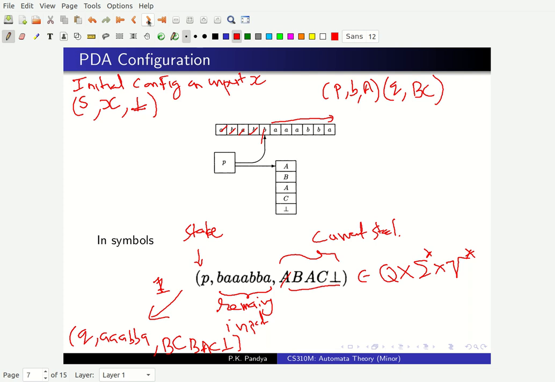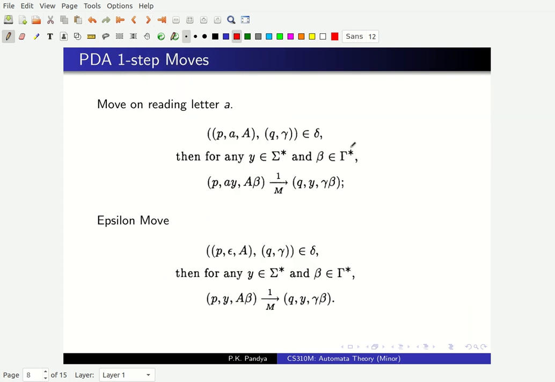So let me formally define, from a general configuration which looks like this, if I have a transition rule like this, then what is the change of configuration that happens? What is one step move of my pushdown automaton? So let's formally look at the definition of one step move. There are two types of transitions: moves on letters and epsilon moves, right? So suppose I have a transition like this in my transition table. My transition will consist of a finite list of such rules, right?